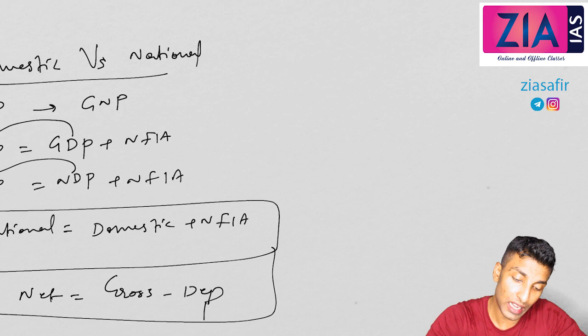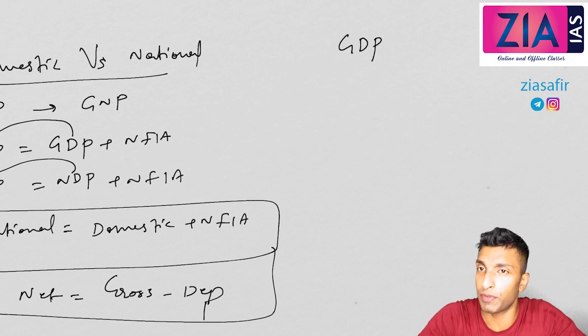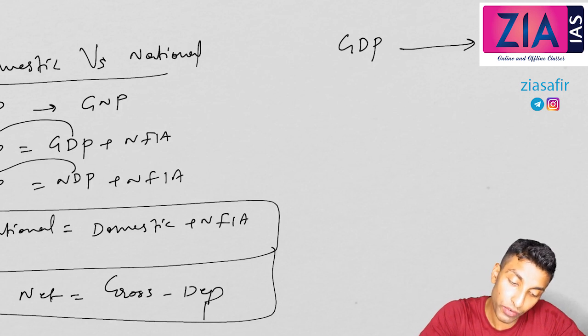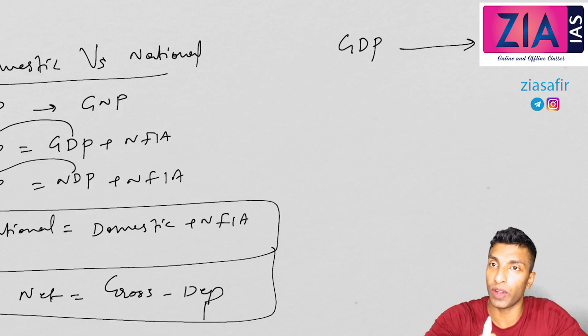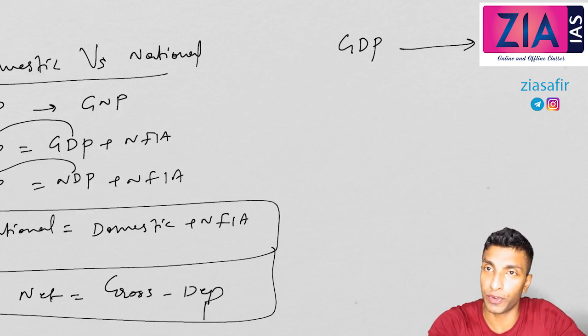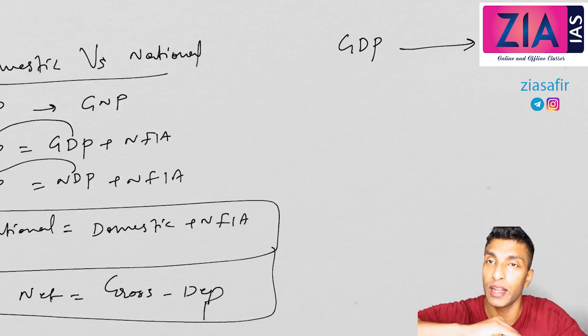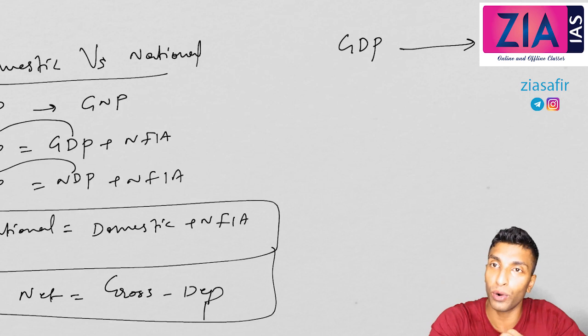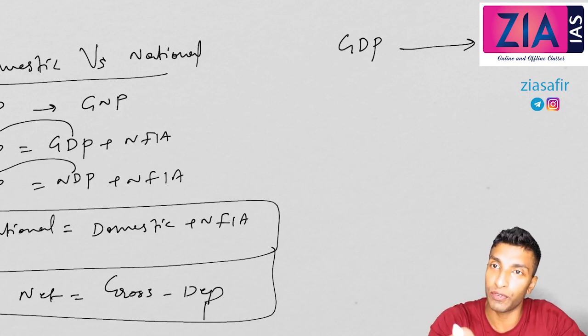Okay, now let's suppose I tell you I have GDP. I get GDP from the market. I want to convert this to NNP because NNP is the national income. I'll tell you why NNP is the national income, all the reasons, after some point of time. We are coming to that and slowly evolving this. Okay, so I'm making you understand all concepts related to national income slowly, and you will understand everything after the session.